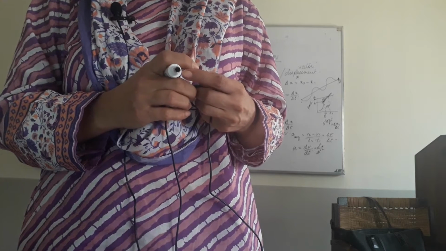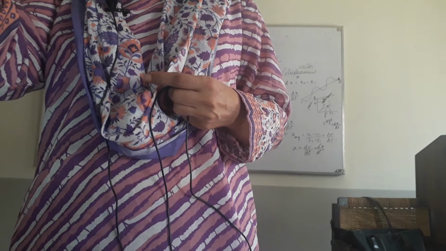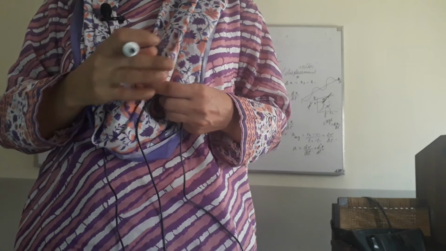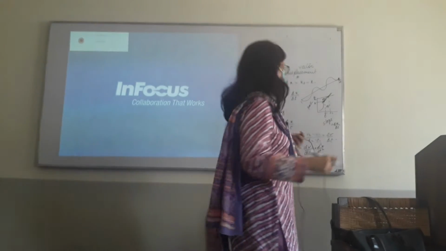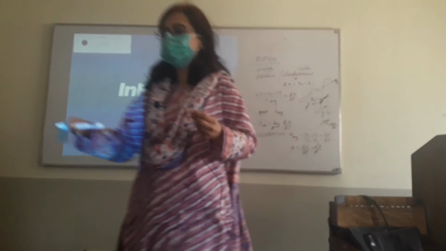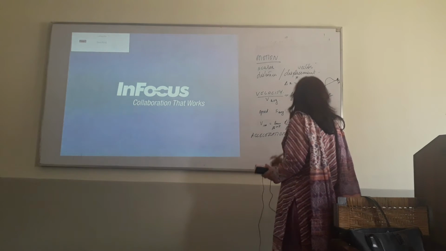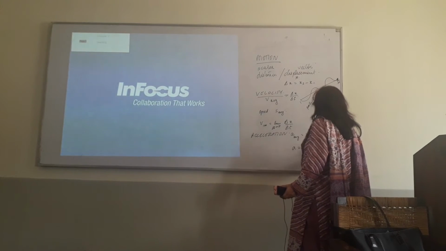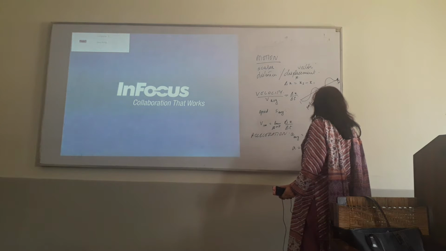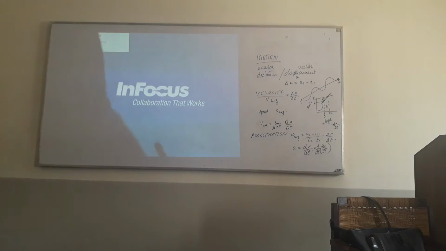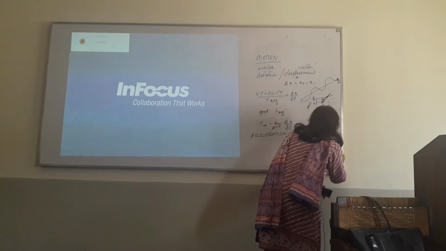You can also write it in terms of d over dt multiplied by dx over dt, okay? Now, right? So you can rewrite this as d squared x over dt squared.